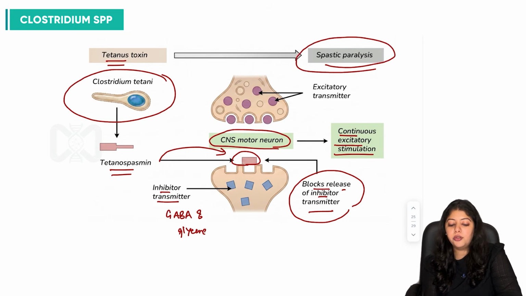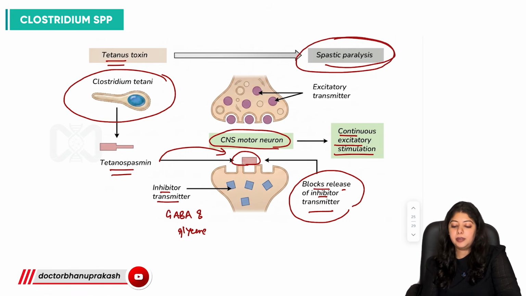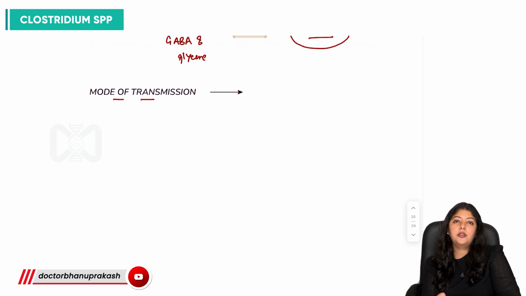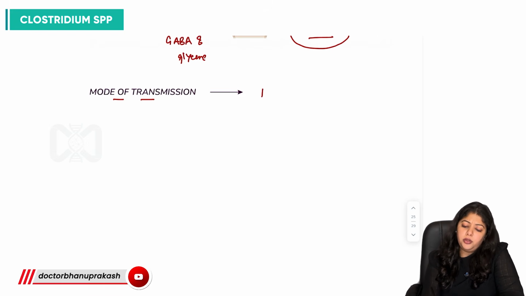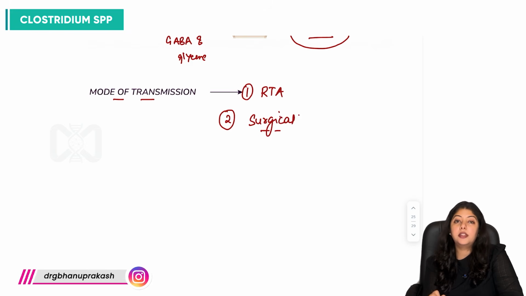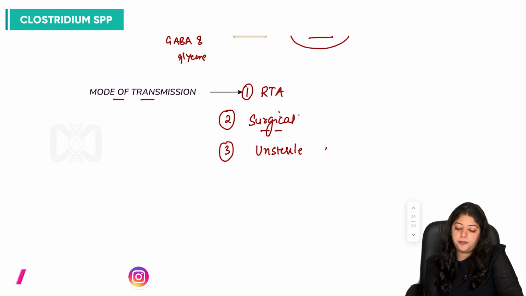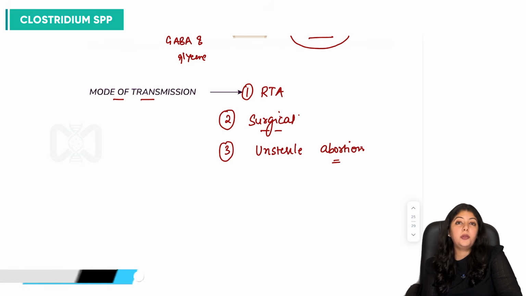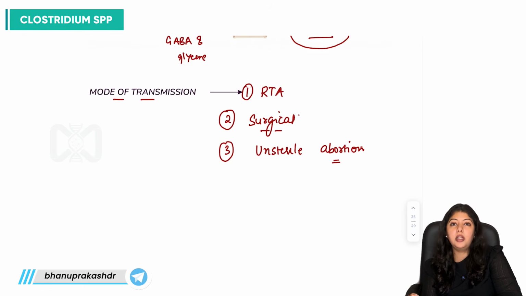It is leading to spastic paralysis, right? So what are the modes of transmission? First thing, road traffic accidents can be one mode of transmission. Then if the surgical procedures are not done in sterile conditions, right? And there are unsterile abortions, unsterile surgeries which are done. So when asepsis is not maintained, it is leading to development of such a condition, tetanus.